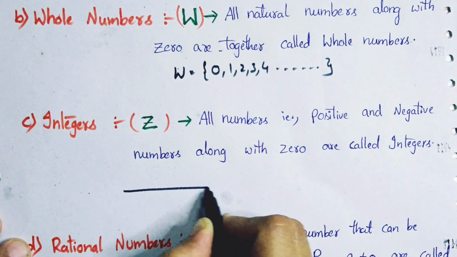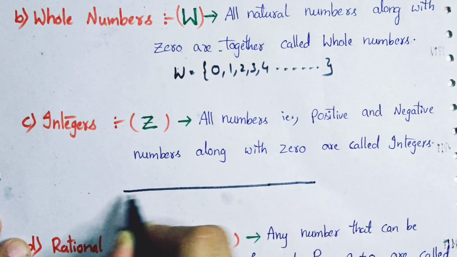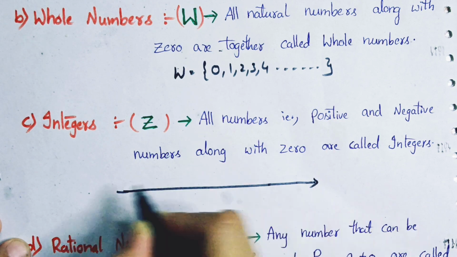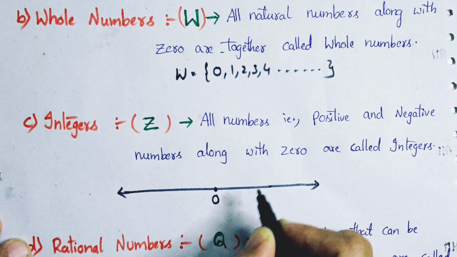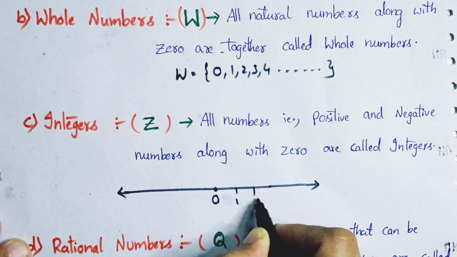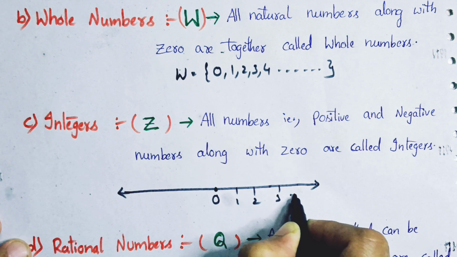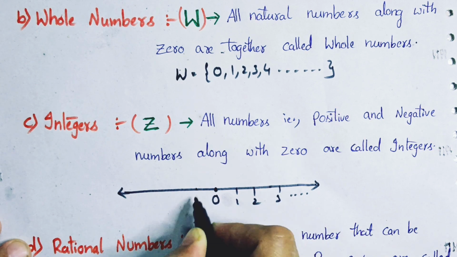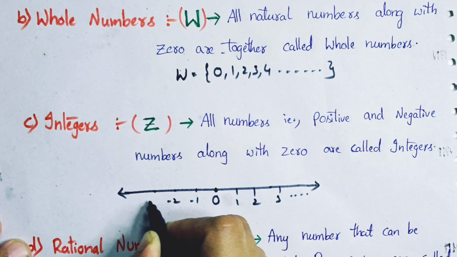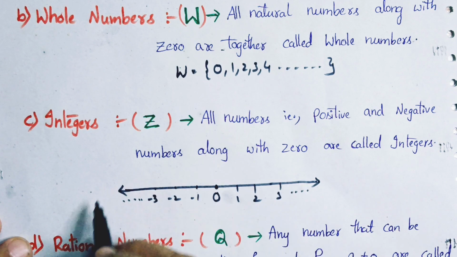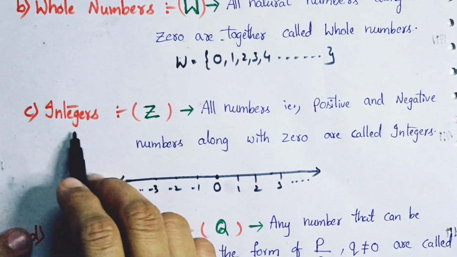Suppose this is a line, and this is 0. This is 1, this is 2, this is 3, and so on. Here this is -1, this is -2, this is -3, and so on. All these we call integers.